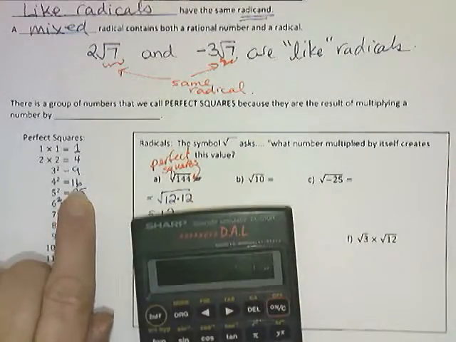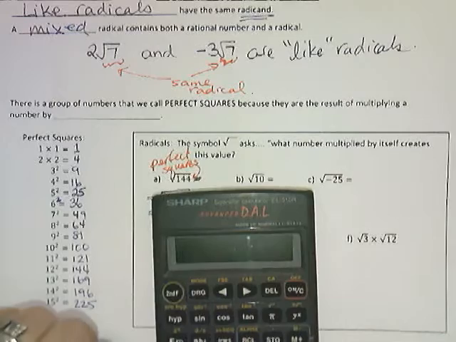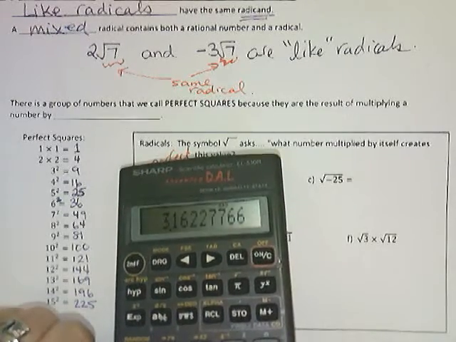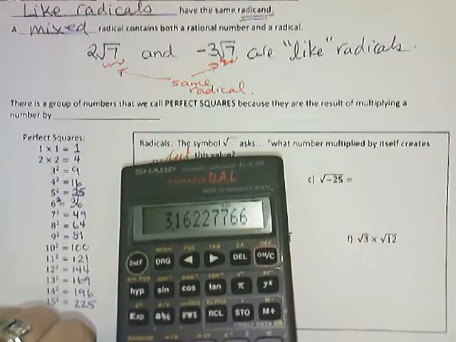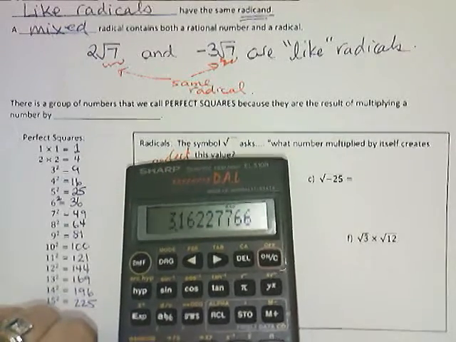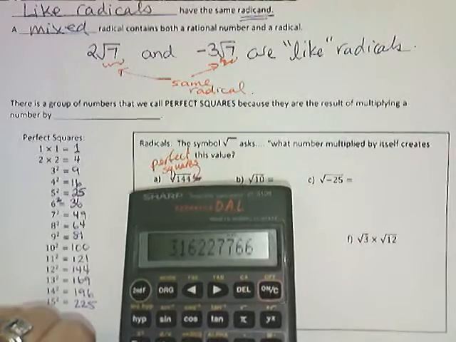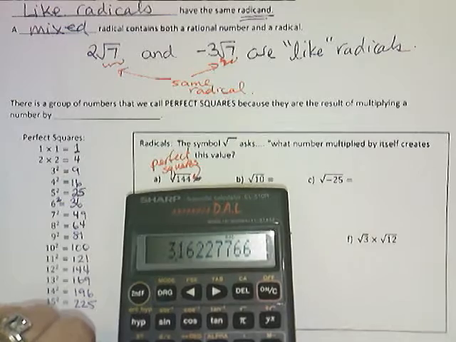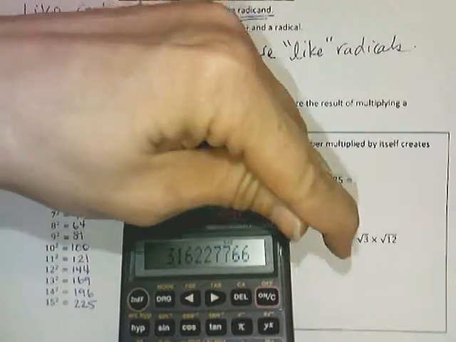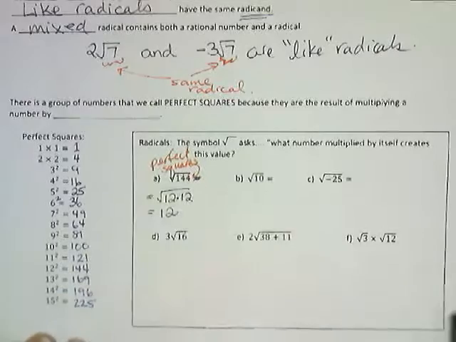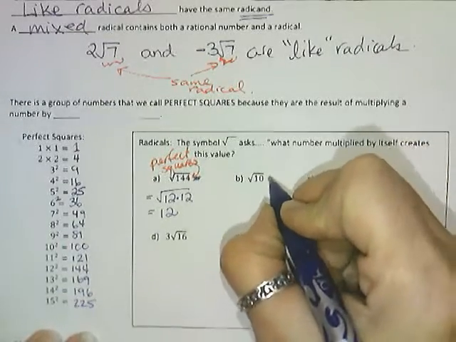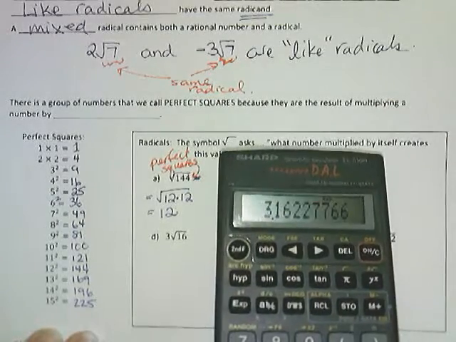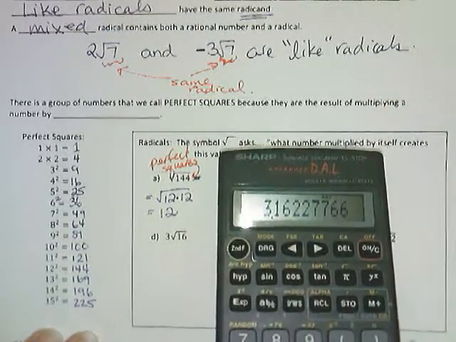And in fact, if we do the square root of 10, then we find out it's actually a 3.162 and a bunch more decimal values, and we would have to multiply that by itself to get to 10. Now my calculator has truncated that answer. There's more little bits and pieces that I would need in order to actually get back to an accurate 10. So we would say it's approximately, and we would choose to round it to some level of accuracy. Let's call it 3.16.